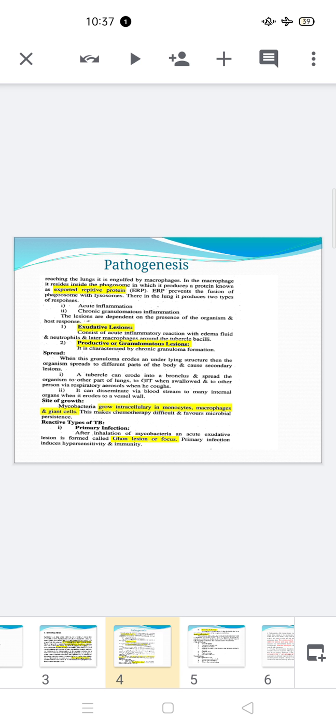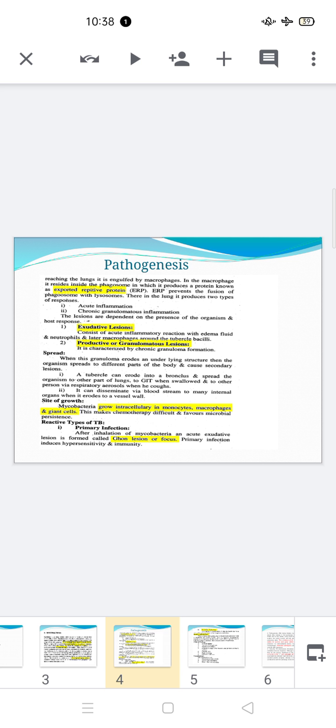Today we discuss the pathogenesis of pulmonary tuberculosis. As you know, Mycobacterium tuberculosis primarily affects the lung, but can also cause disease in almost any other tissue.